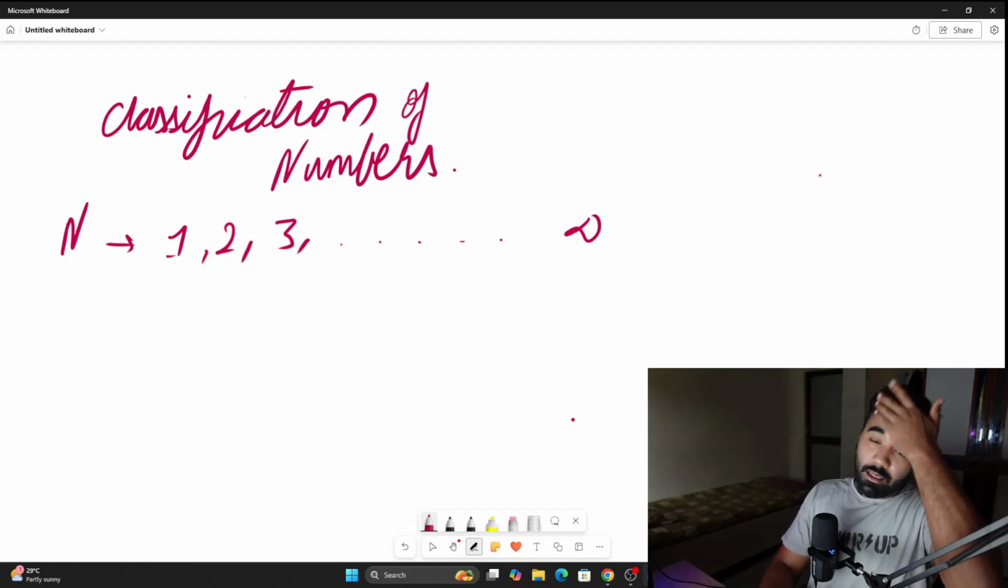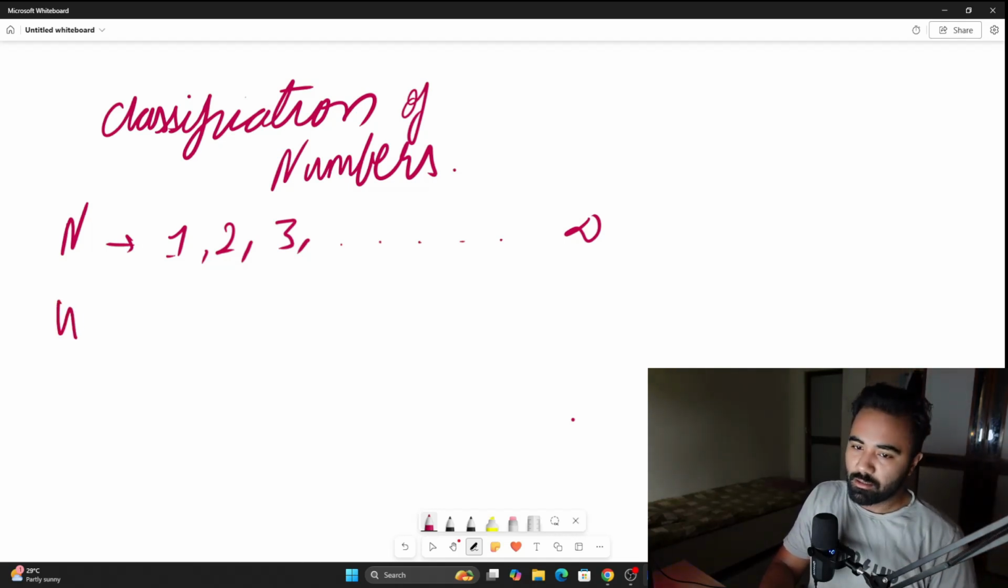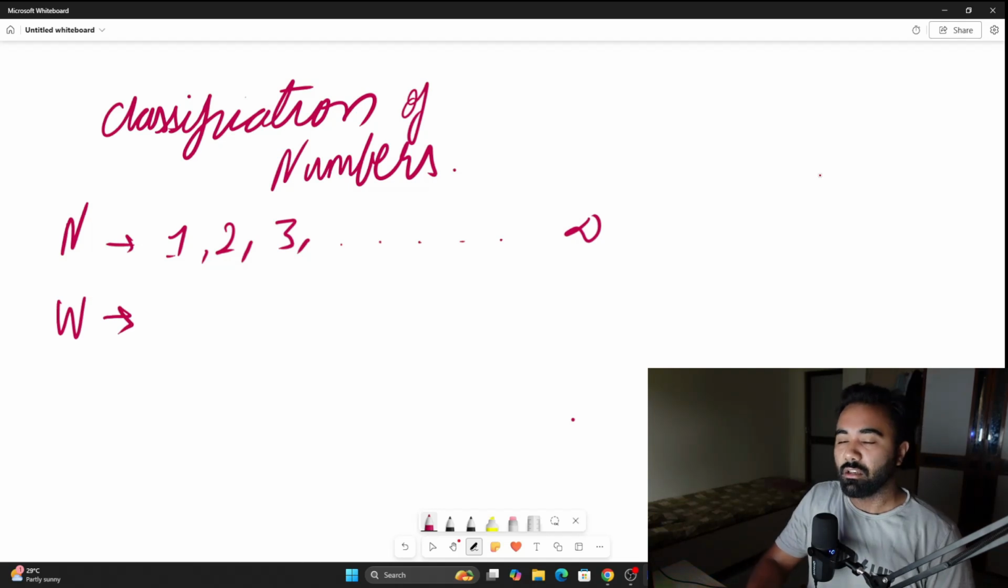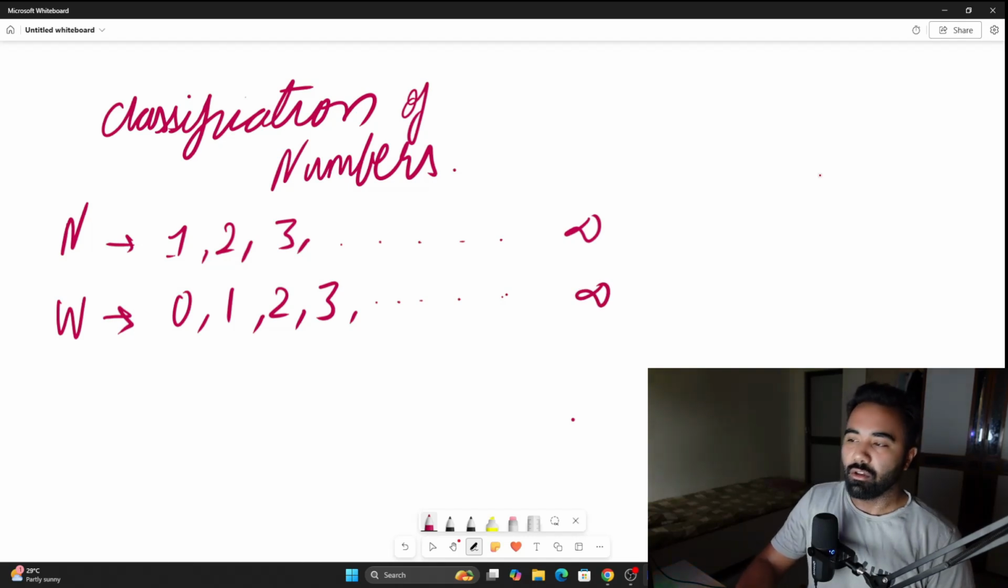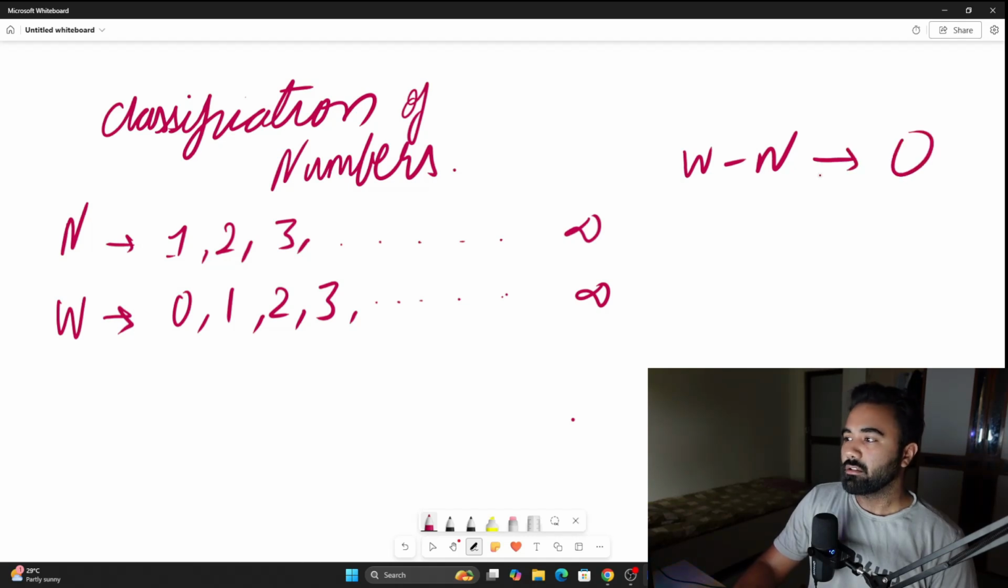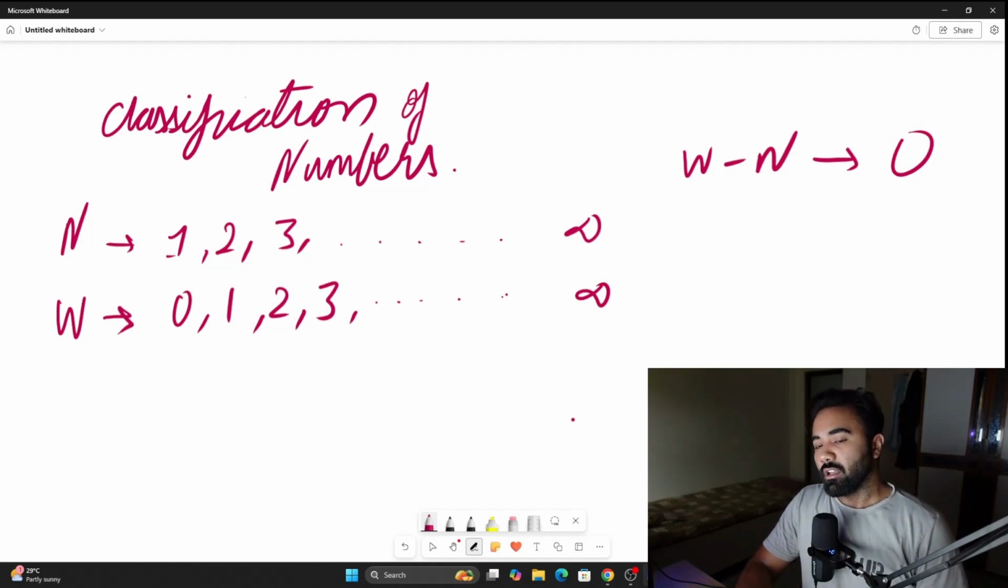Second is whole numbers. Yes, whole numbers. Here we will include 0, 1, 2, 3 up until infinity. So if you do, let's say, whole numbers minus natural numbers, you will get 0 because there is only one difference. After 0, it's all natural numbers. So then we have whole numbers.